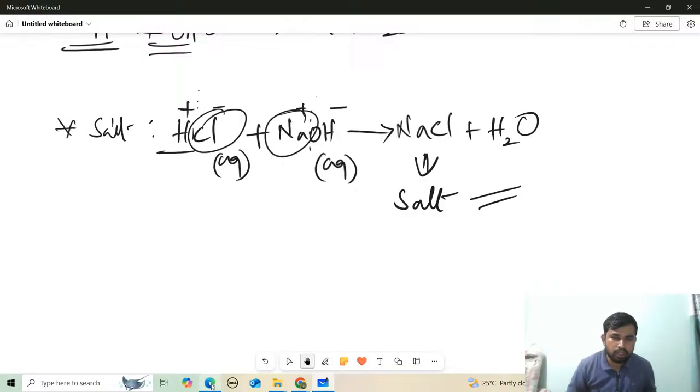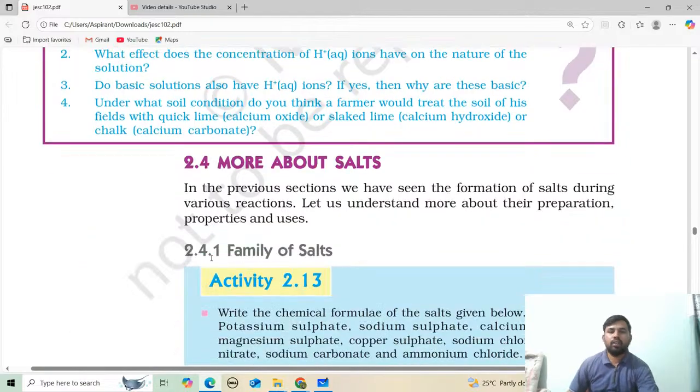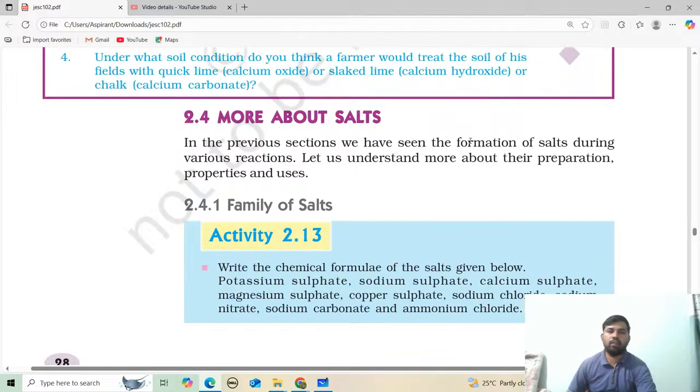Now come to this activity. They have given some activity here about salt. In previous sections, we have seen the formation of salt during the various reactions. Let us understand more about their preparation, properties, and uses. We are going to discuss how salt can be prepared, what its properties are, and in which areas we can use salt.